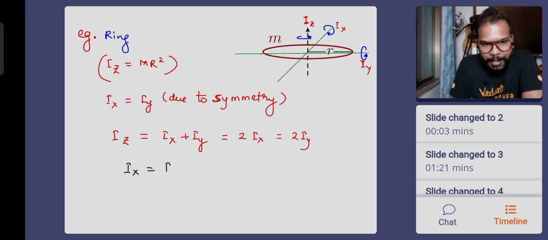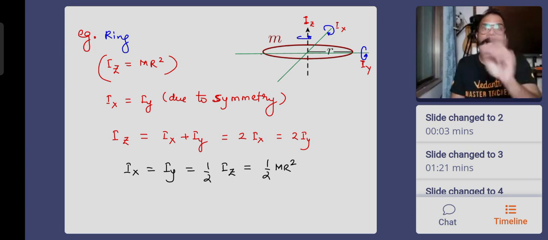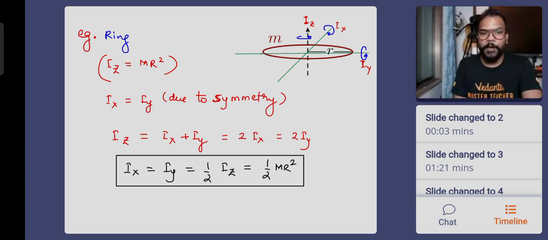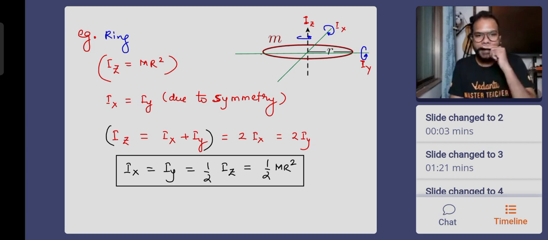So everybody, we can say Ix will be equal to Iy will be equal to half of Iz. And what is Iz? mr square. So it is half mr square, the moment of inertia of the ring about a diameter. Very important for you to keep a note of it. How did we find it? By using the theorem of perpendicular axis. This is the theorem of perpendicular axis.